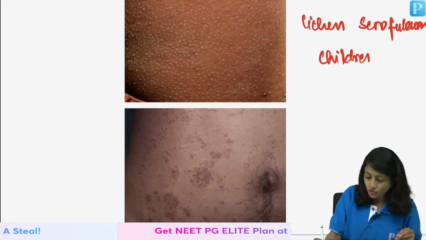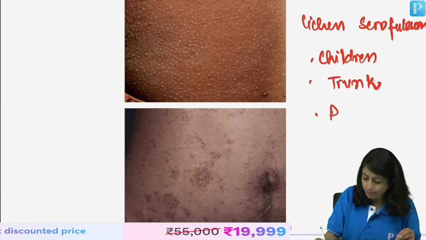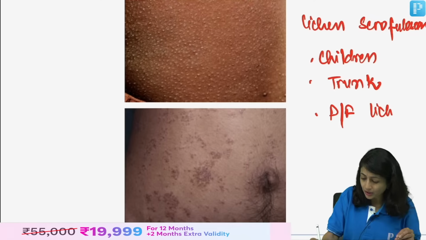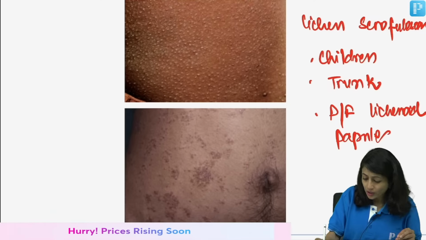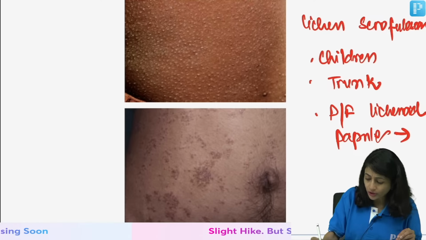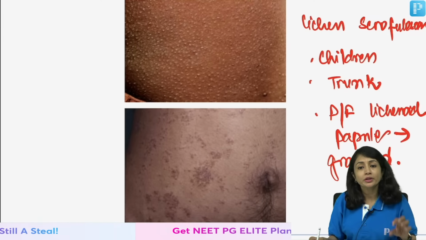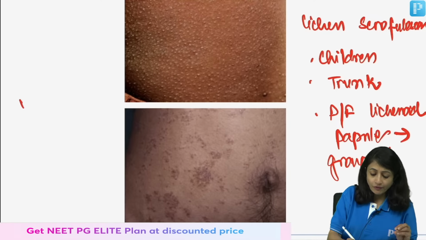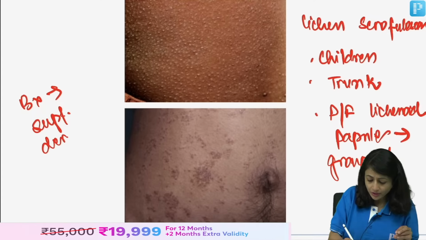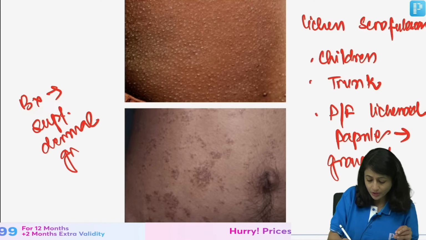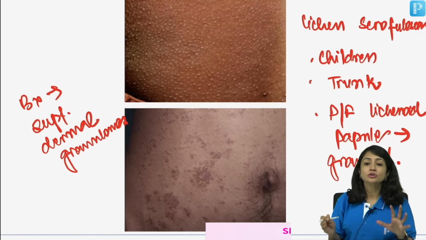Important points: you see it in children, on the trunk, as perifollicular grouped lichenoid papules around the follicles. And if you do a biopsy, you see superficial dermal granulomas, right? So, this is my lichen scrofulosorum.